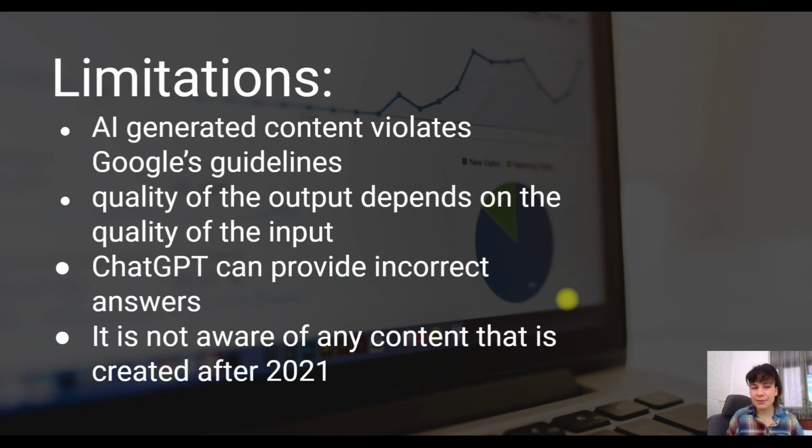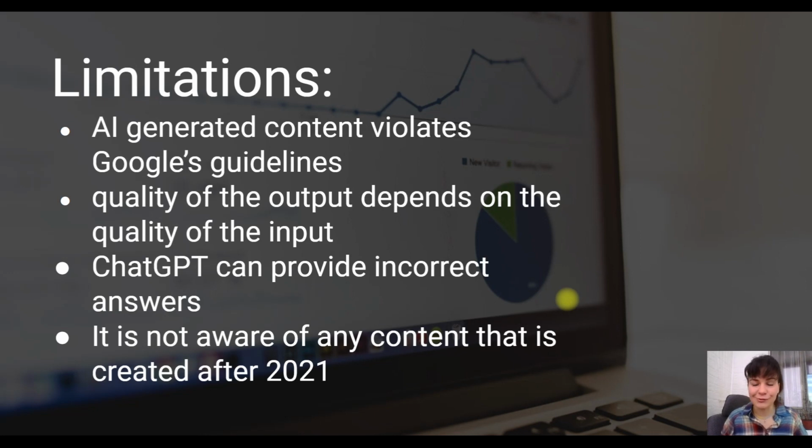The quality of output depends on the quality of the input. In other words, I have tried a lot before creating some useful prompts, and I got wrong answers. What I want to say is that you need to be as precise as possible to get relevant output from the chat and learn how to ask questions.